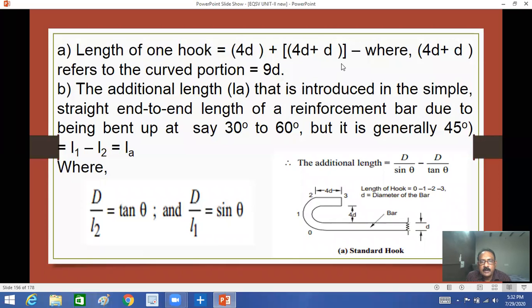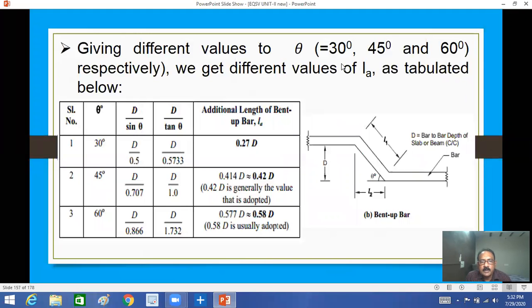See this following table. If you have a 30 degrees angle, how much length? If the bar is straight and if you bend it, the length will differ according to your angle. Suppose this is the effective depth from the bottom bar to the top bar, then we have to add 0.42D.